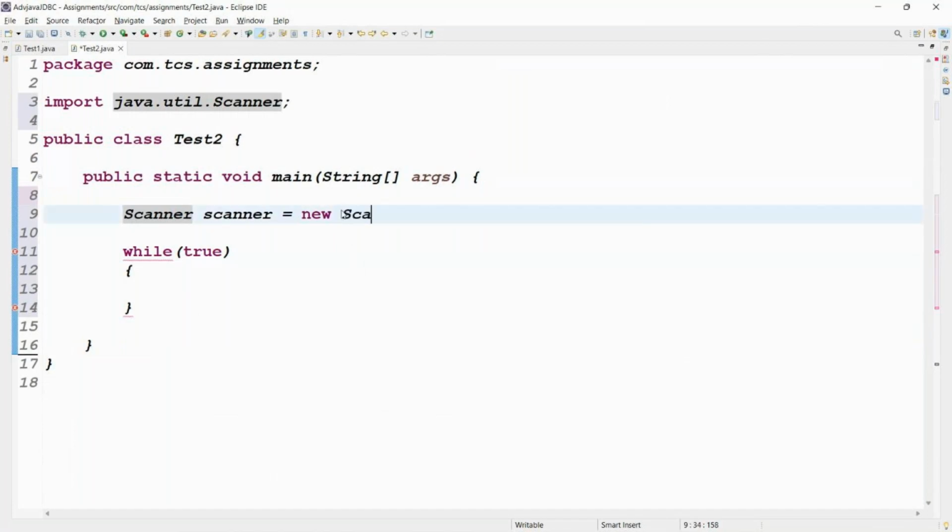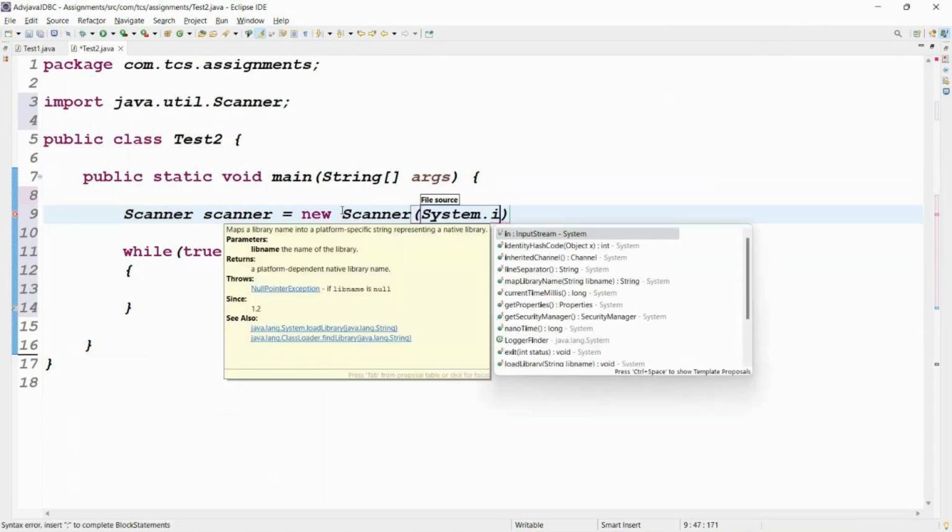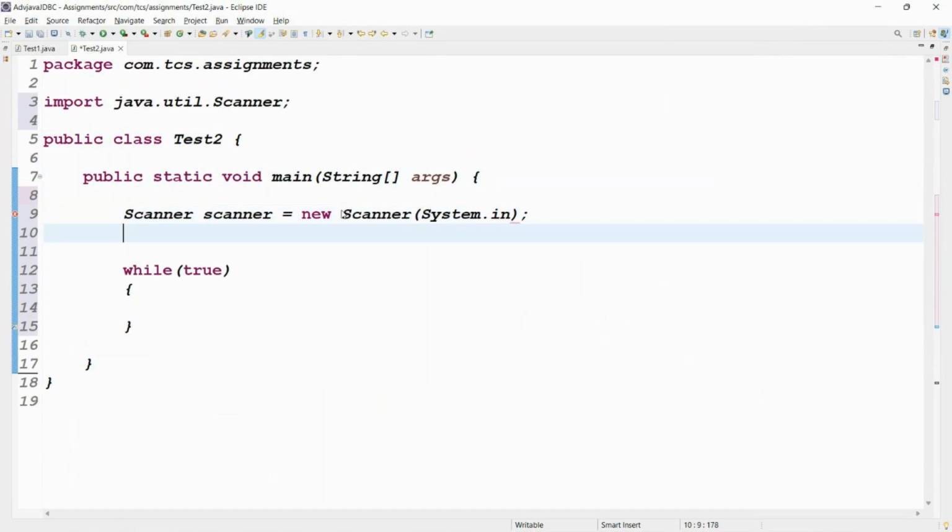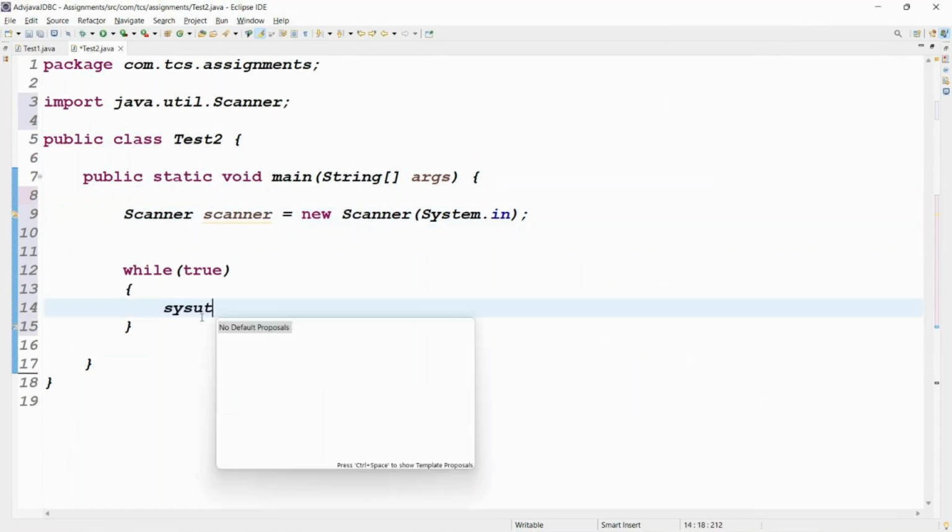Scanner equal to what? New Scanner. Let me take System.in, right? Exactly, because I want to take the input from the end user. Sysout, control space.